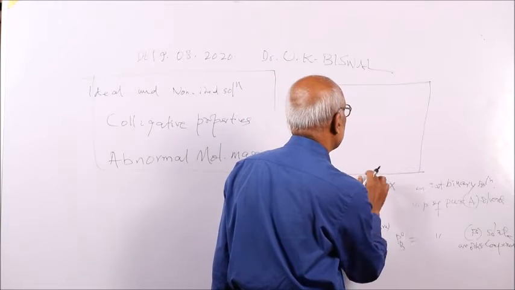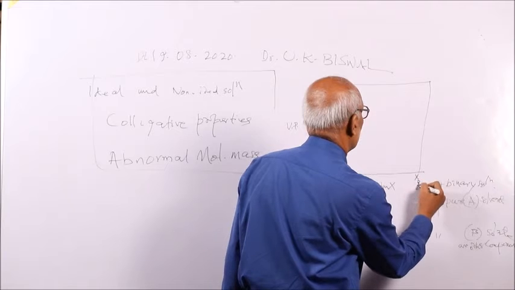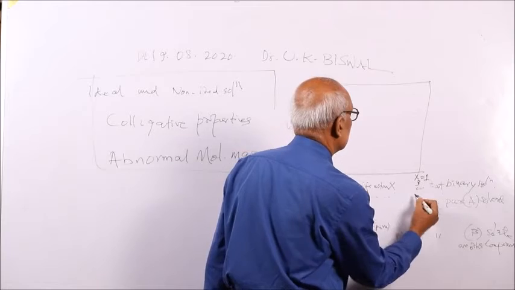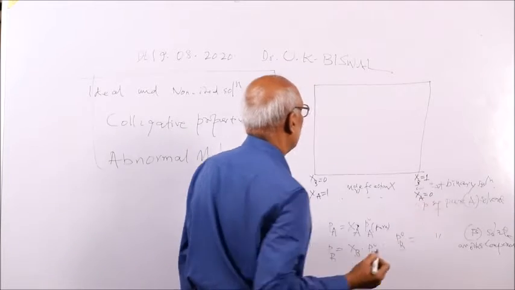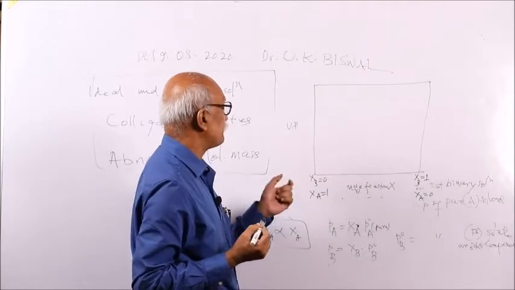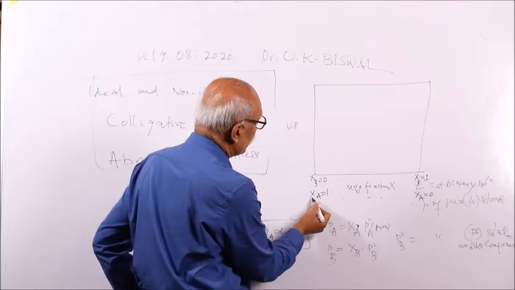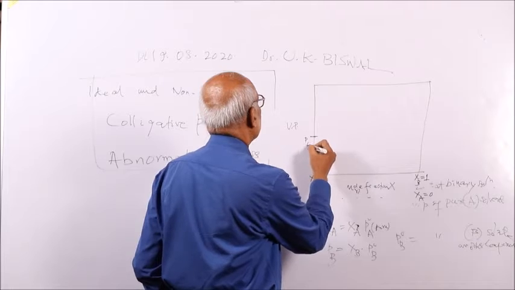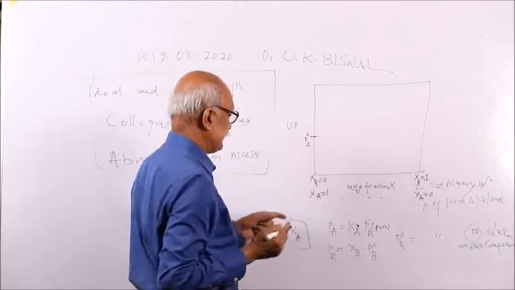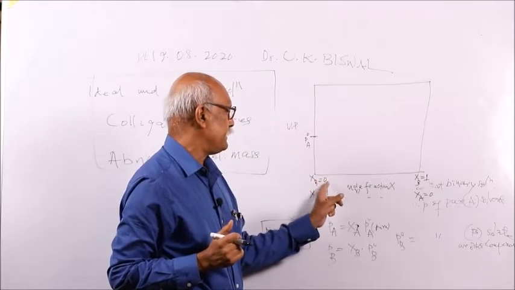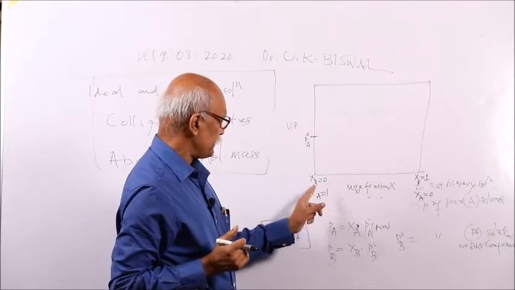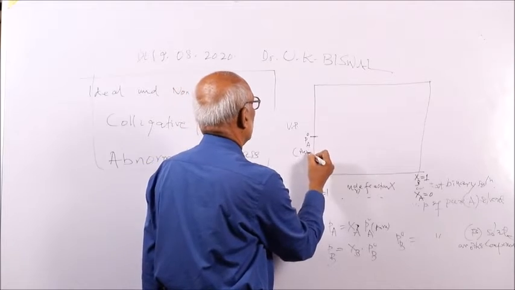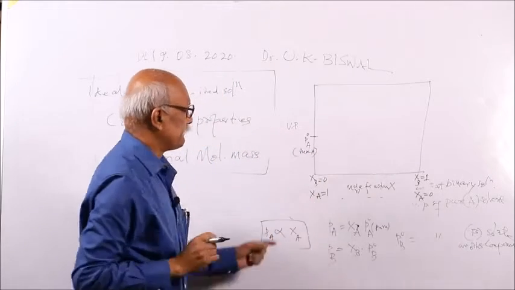As XB increases to 1, XA decreases till it becomes 0. XB equal to 0 means it is only A, so this will be the partial pressure of A in the pure state, because B is 0, indicating pure A without the presence of B.